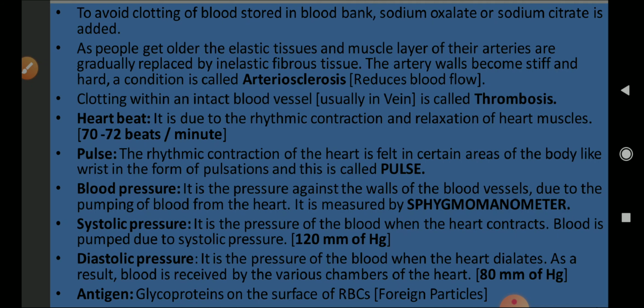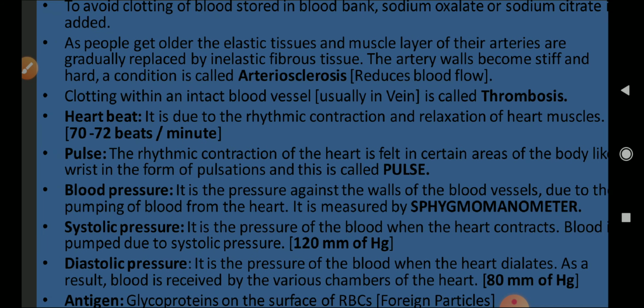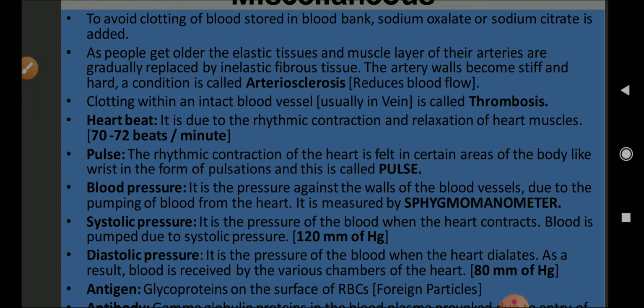Heartbeat is the rhythmic contraction and relaxation of the heart muscles, which is about 70 to 72 beats per minute. Pulse: the rhythmic contraction of the heart is felt in certain areas of the body, like the wrist, in the form of pulsation, and it is known as pulse. Blood pressure is the pressure against the walls of the blood vessels due to the pumping of blood from the heart, and it is measured by a sphygmomanometer. This is also a 1 mark question.